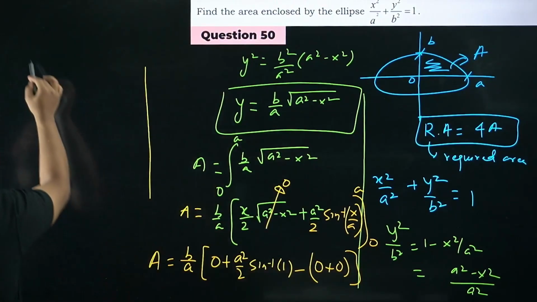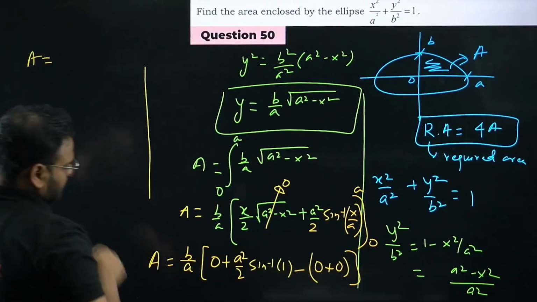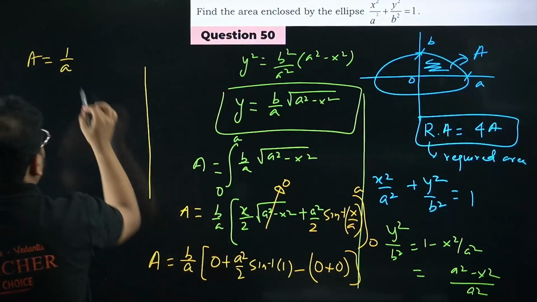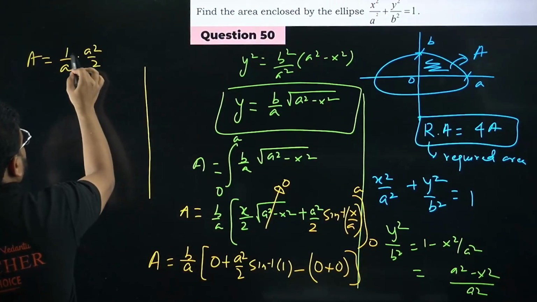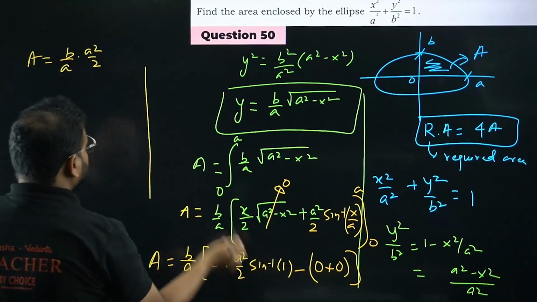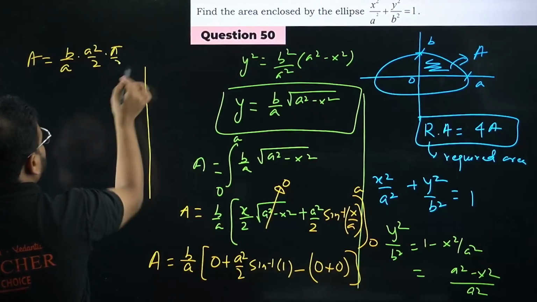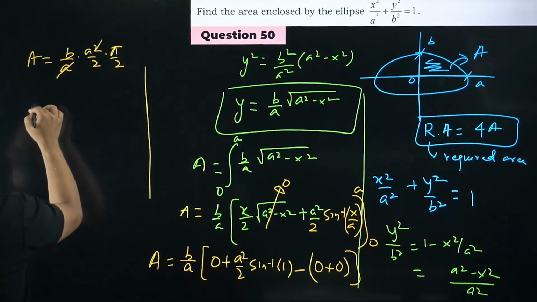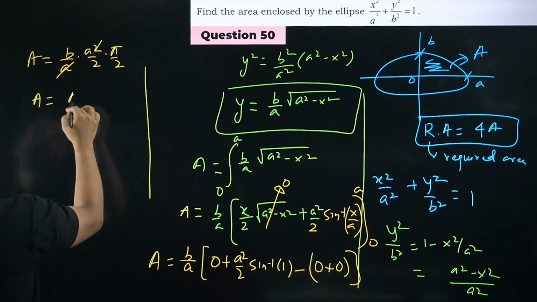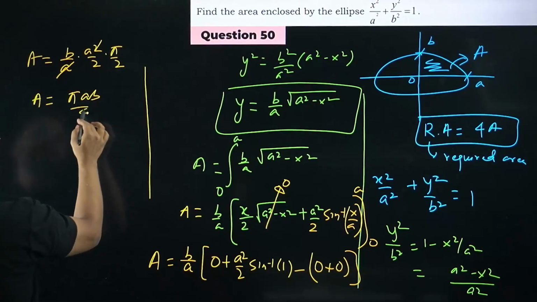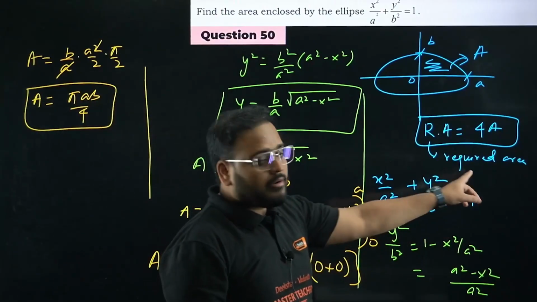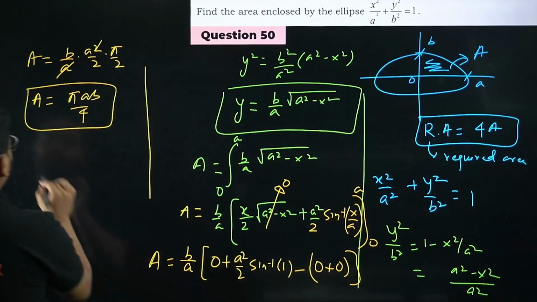What I'm getting now is this A value as B by A, and I have A square by 2, B by A square by 2, times sine inverse of 1, so pi by 2. A and A are cancelled. I'm getting this value as A equals pi AB by 4, sir. Is this my answer, sir? No. The answer has to be the required area, no?